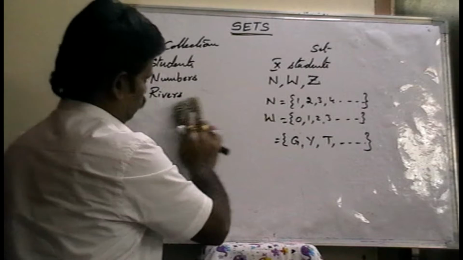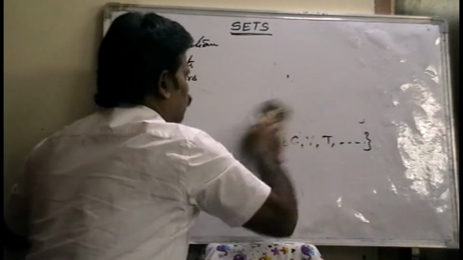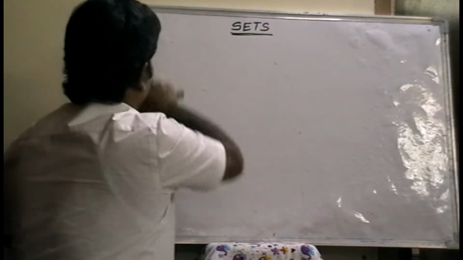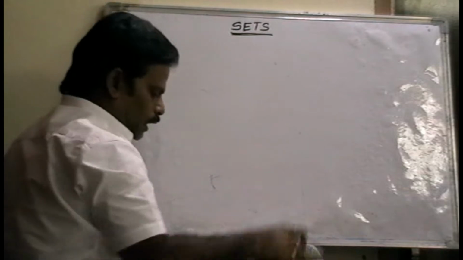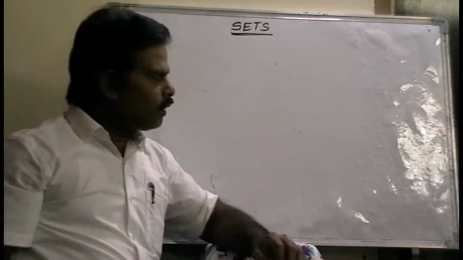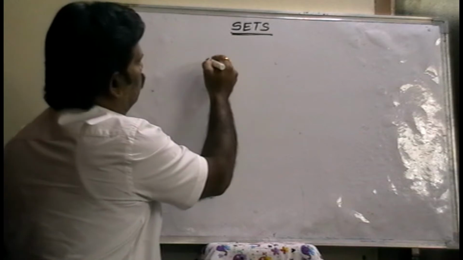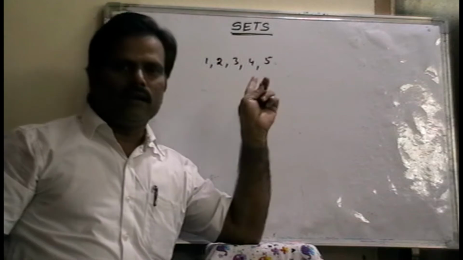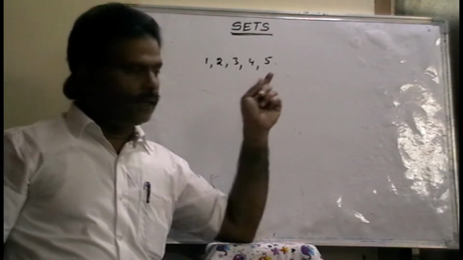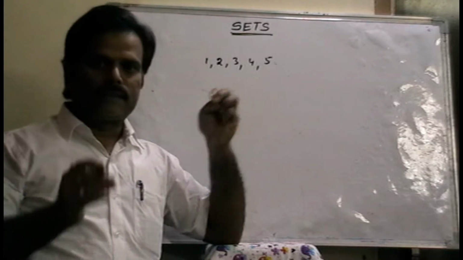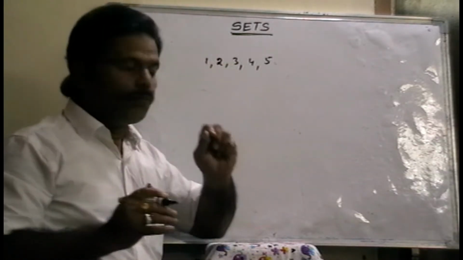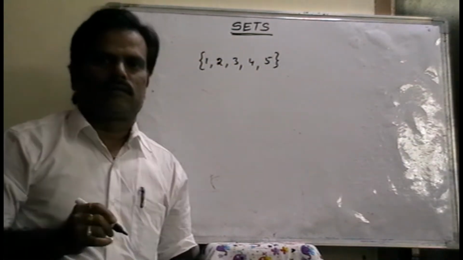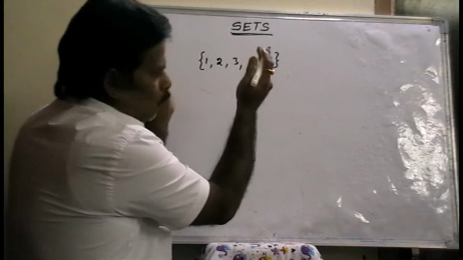Right? Now the next one, sets. Already we know that a set is a well-defined collection of objects. Now, particularly the elements, suppose here 1, 2, 3, 4, 5. What are these? These are only natural numbers. Is this a set? No. Why? Because a set means the elements which are bounded by only flower brackets, that means enclosed between flower brackets.